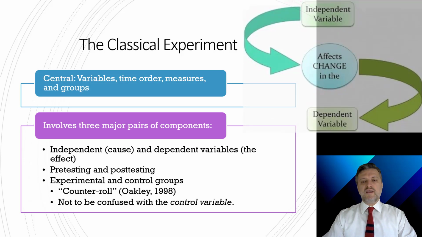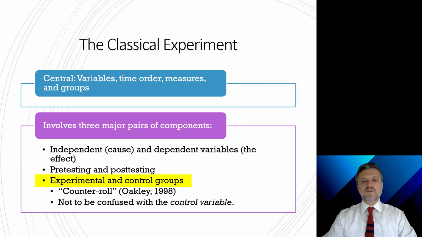The experiment involves two groups: the experimental group, exposed to whatever treatment, policy, or initiative we are testing, and the control group, very similar to the experimental group, except that they are not exposed to the treatment or the independent variable. Oakley in 1998 states that the original meaning of the term control is check. The term comes from counter roll, a duplicate register made to verify an account.